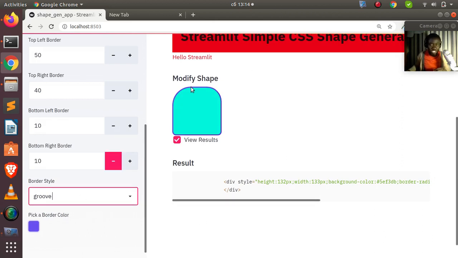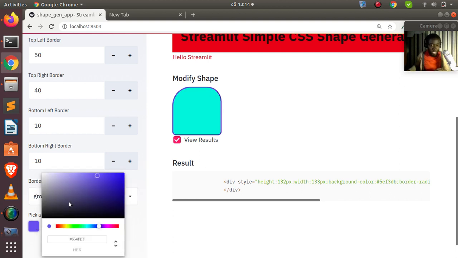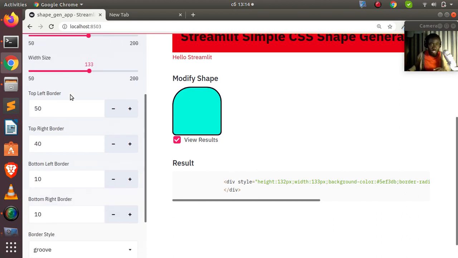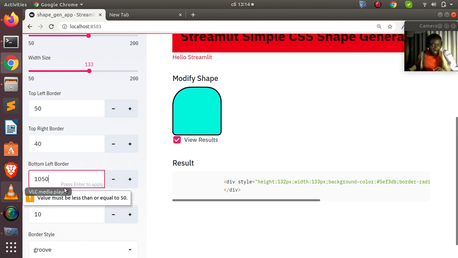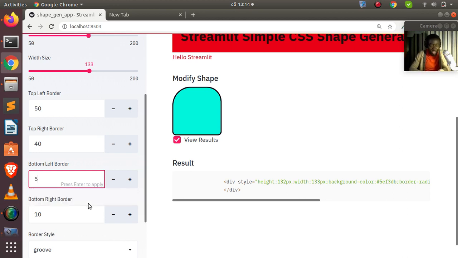Then you can also change the color of the border. By picking a color, let's pick something like here. Let's use white. No, let's use black, because white you will not see it. So just change it to black. That is something cool that you'll be building in this app. In case I also want to make it something circular, it's going to give me the value. We have even set a limit to it. All out of the box from Streamlit.